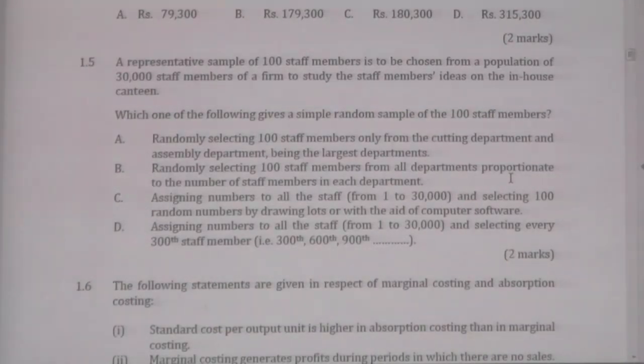A: Randomly select 100 staff members only from the cutting department and assembling department, being the largest departments. That is not a proper sample because they are selecting a subpopulation; the entire business has 30,000 people. They have two departments called cutting and assembling, and they are going to select this 100 only from two departments. That means that sample is not representing the entire population. Therefore, A cannot be the answer.